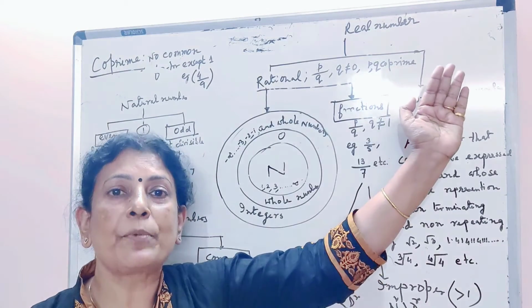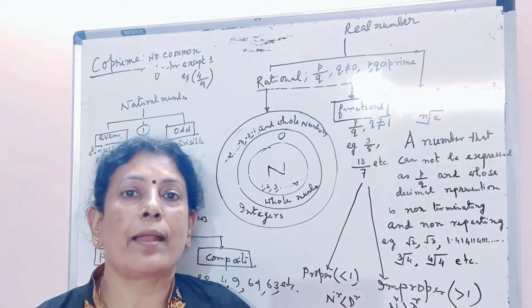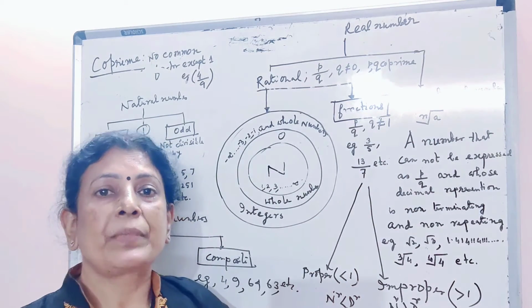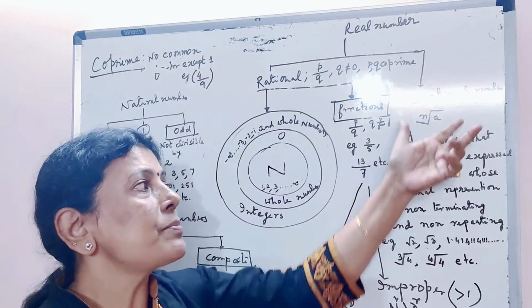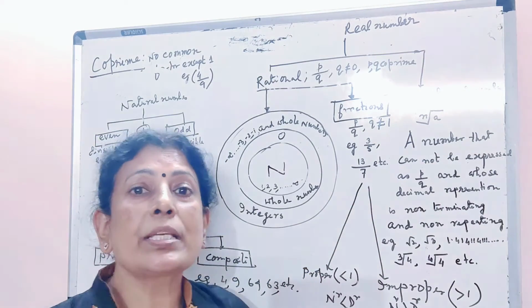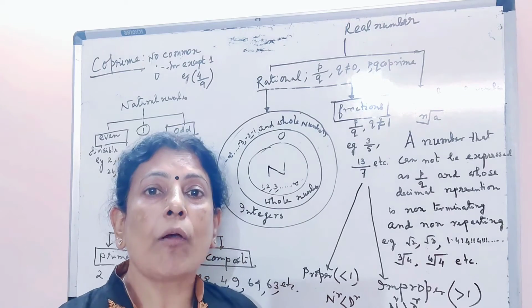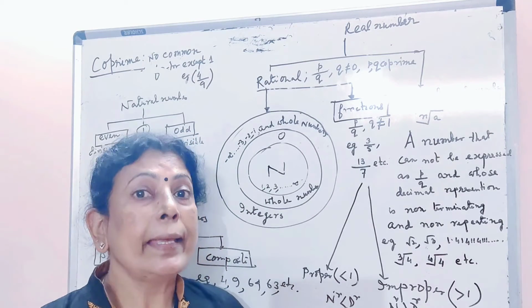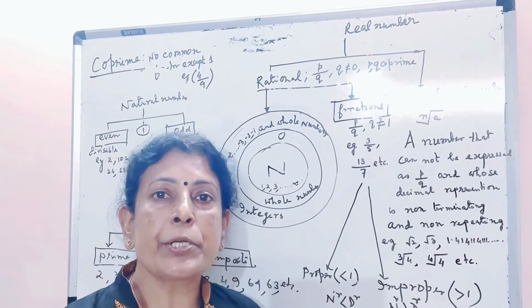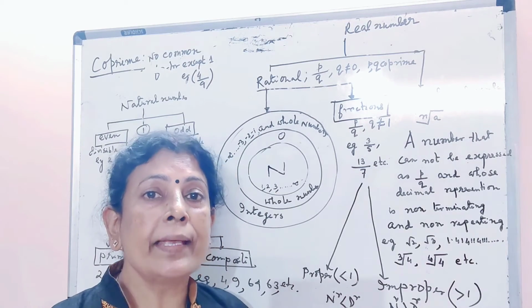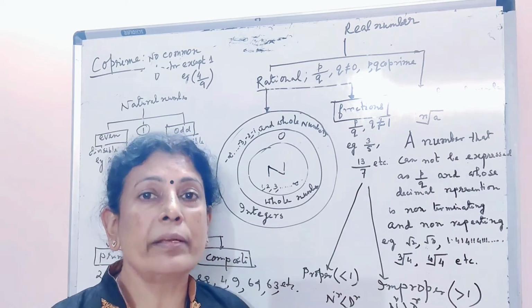Now another part of real number is irrational number. When we are going to define irrational numbers, we must mention that a number which cannot be expressed in the form of p by q is called an irrational number. Again, the decimal representation of an irrational number should be non-terminating as well as non-repeating.